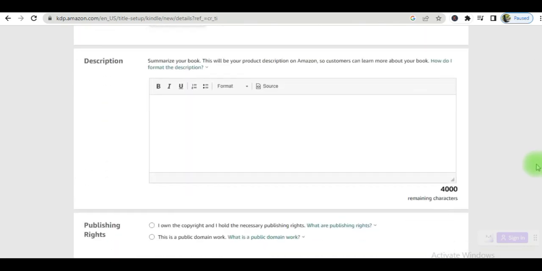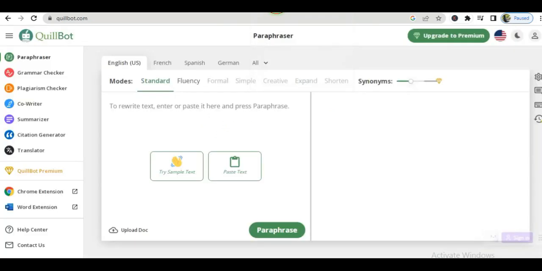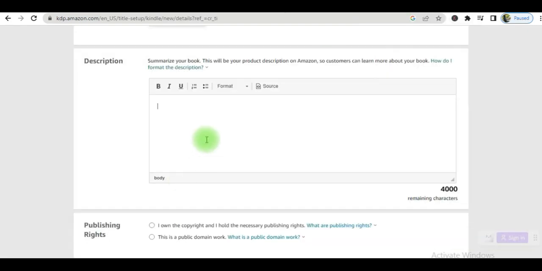For the description, you can also have ChatGPT create a description of your ebook, and of course, after you've done that, you need to go through again, using a paraphrasing tool or rephrasing tool like Quillbot or Originality.ai or any other tool to rephrase it. Dump that into there, and you complete the process. All right, so that is basically how you would go about creating an ebook using ChatGPT.